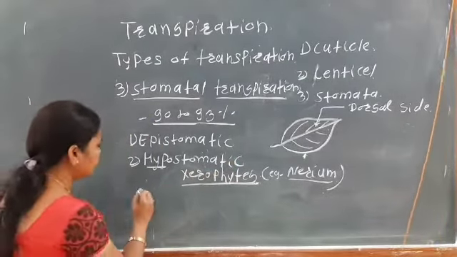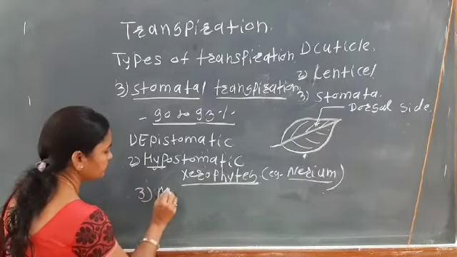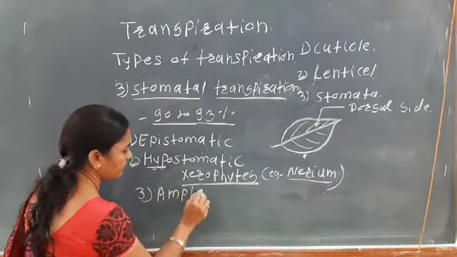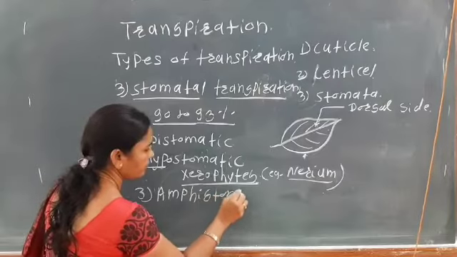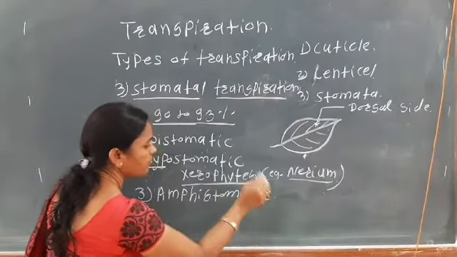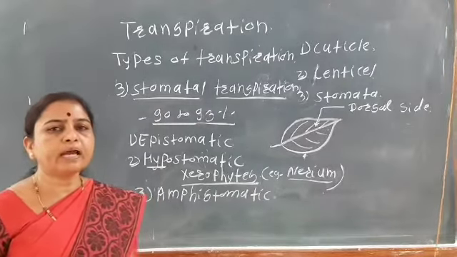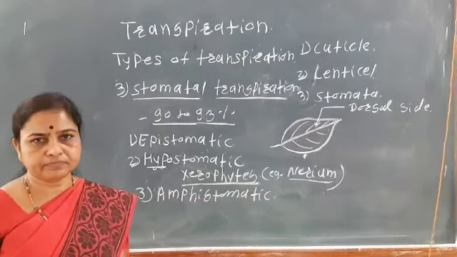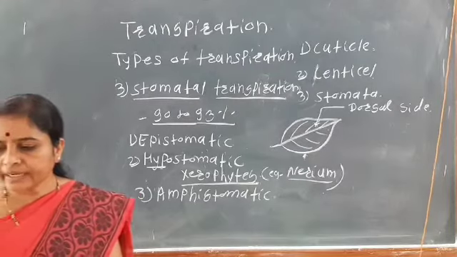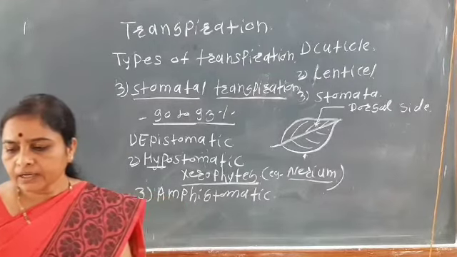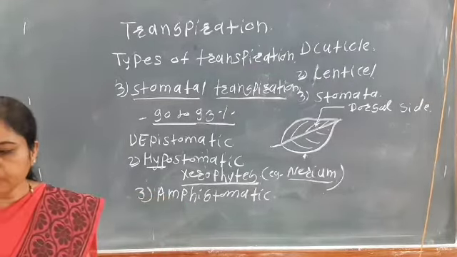And third, that is the ampistomatic. Ampi means both. That is, if the stomata are present on both surfaces. Okay, and this condition mainly occurs in the case of the mesophytes.